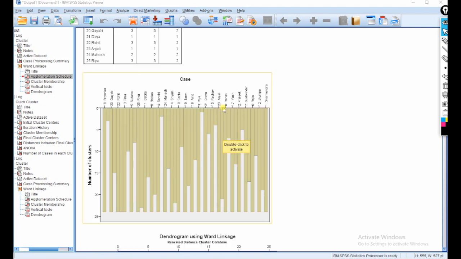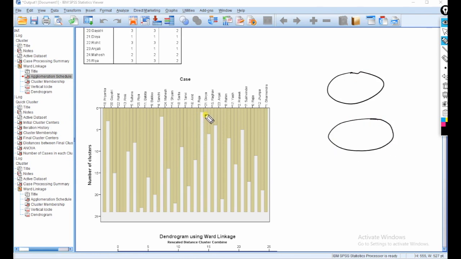So this is the icicle plot. In this icicle plot, what does it mean? If we divide into 2 clusters, this is cluster 1 and cluster 2. You can take this horizontally or vertically. This is one cluster and another is the other cluster. So how many people in one cluster? 1, 2, 3, 4, 5, 6, 7, 8, 9, 10. 10 people in one cluster and 15 people in the second cluster.